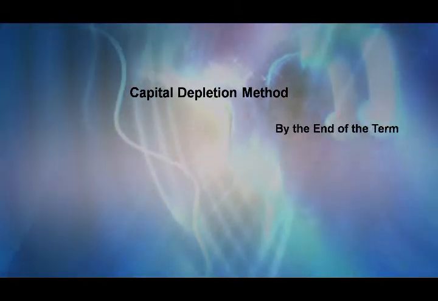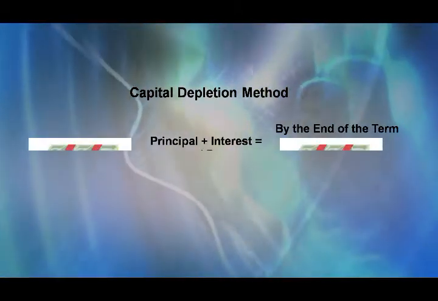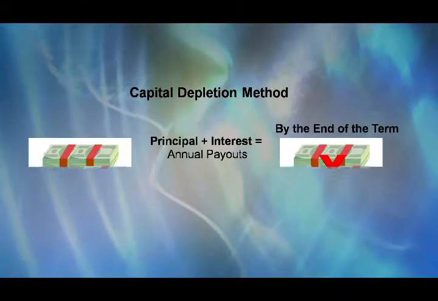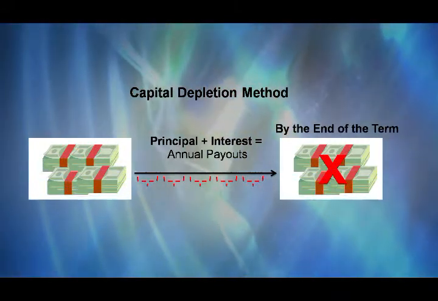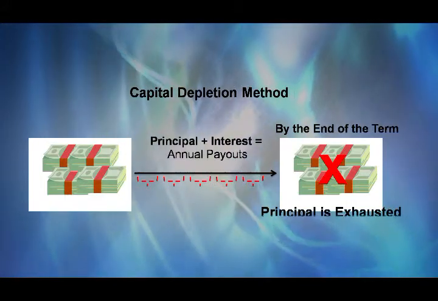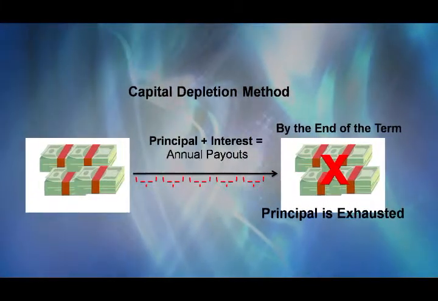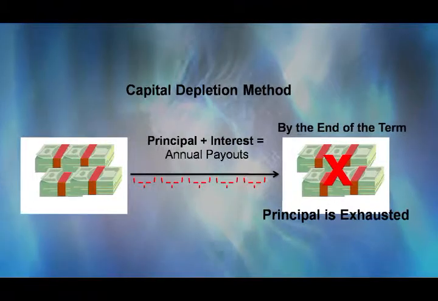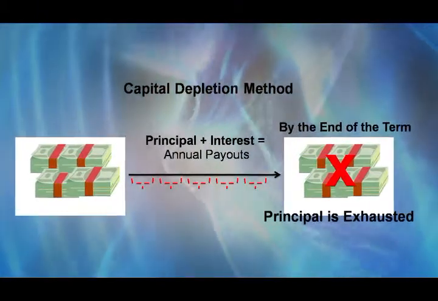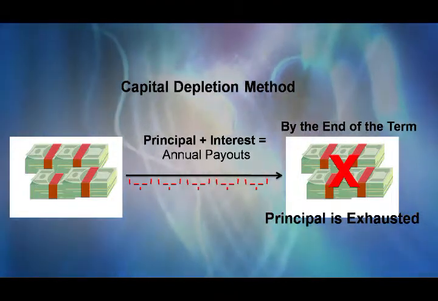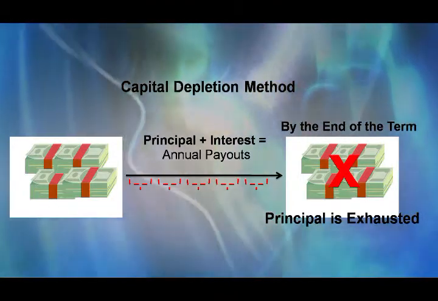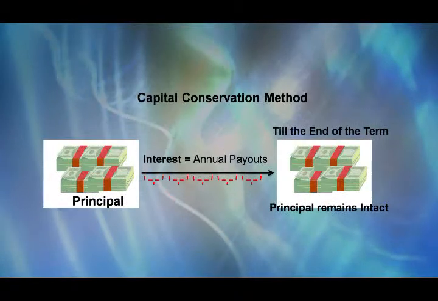There are two ways we can calculate the capital requirement. One is capital depletion method. So here, whatever is the capital, it assumes you require 50,000 till age 58, right? Pre-retirement. This capital will generate 50,000 rupees every month till 58. After that, the corpus will become zero. Therefore, it's called depletion method. The other method is capital conservation method.